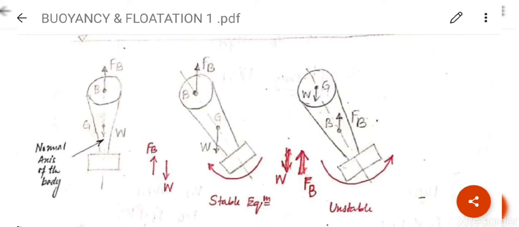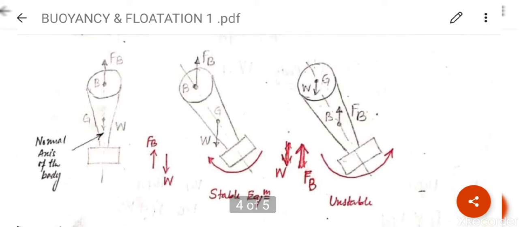It will be in stable equilibrium. कैसे होगा? क्योंकि बॉडी क्या है, राइट में टिल्ट किया. So due to these forces, weight and Fb, it will balance the complete body in stable equilibrium.